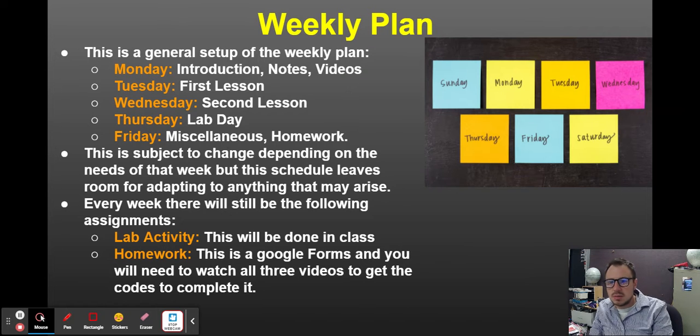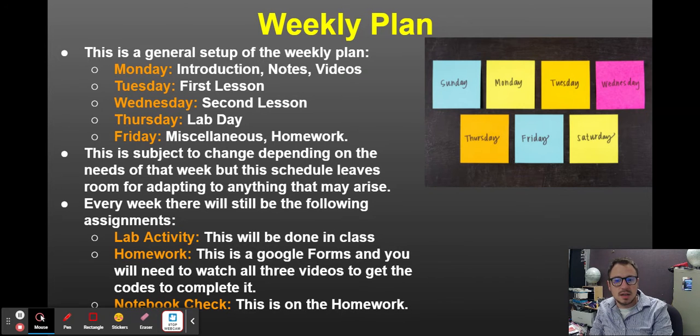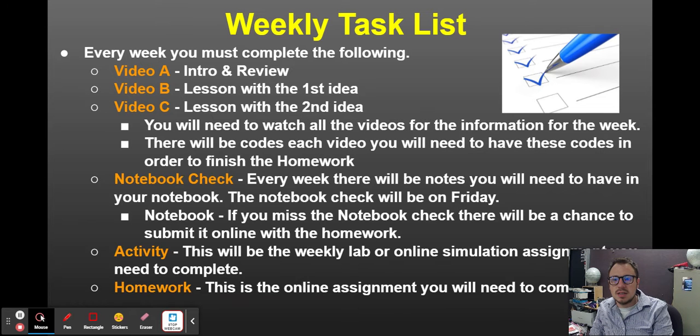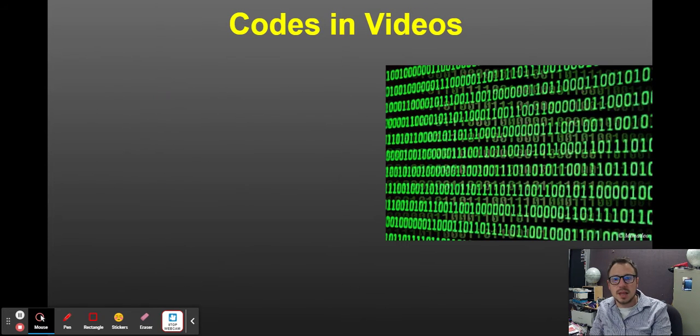Now, every week there will be a lab activity and a homework assignment, and you do need to watch all 3 videos with those codes, and a notebook check that is also on that homework assignment. So that is the weekly task list. Just watch the videos, do the notebook check, the activity, and that homework assignment should come last.